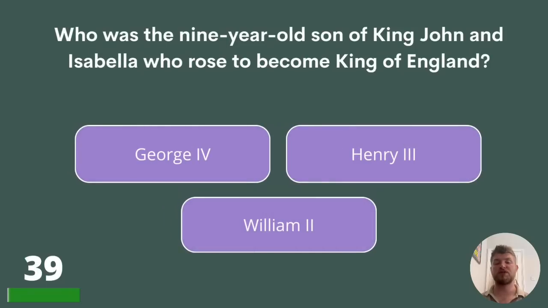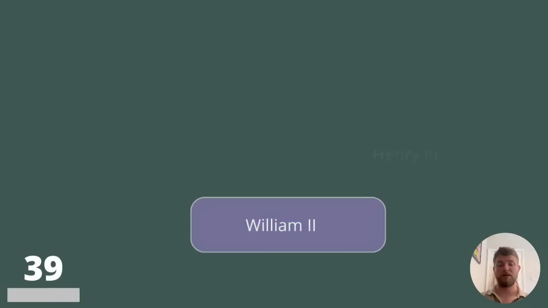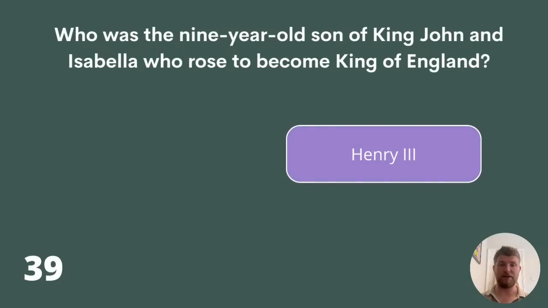Who was the 9-year-old son of King John and Isabella who rose to become King of England? George IV, Henry III, or William II? The answer is Henry III.